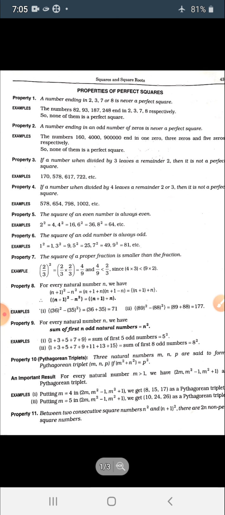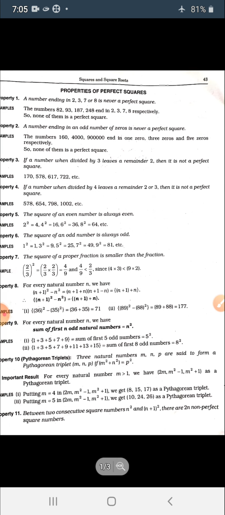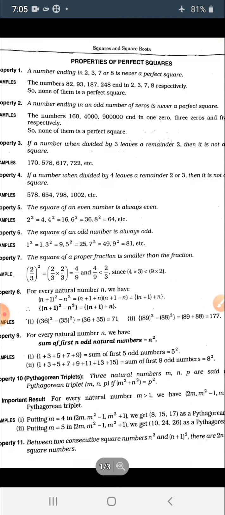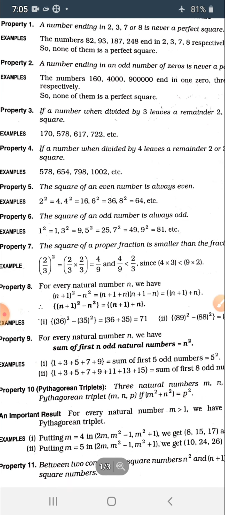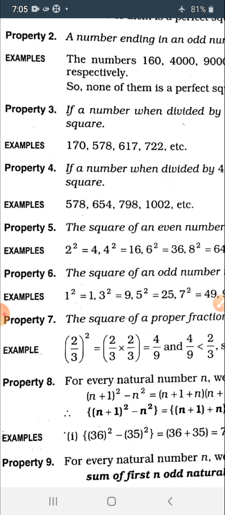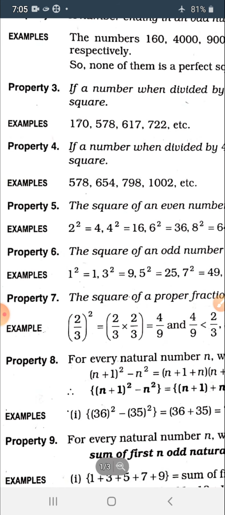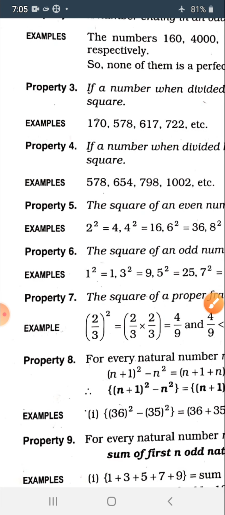If a number when divided by 3 leaves a remainder of 2, then it is not a perfect square. This is a bit time taking. You can just divide a number by 3, and if its remainder is 2, then the number will not be a perfect square. So let's see the first example of this property. 170 is the first example.